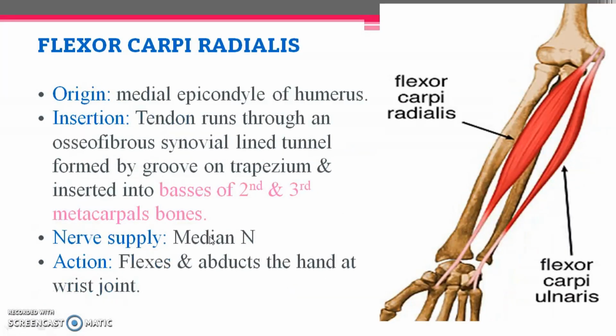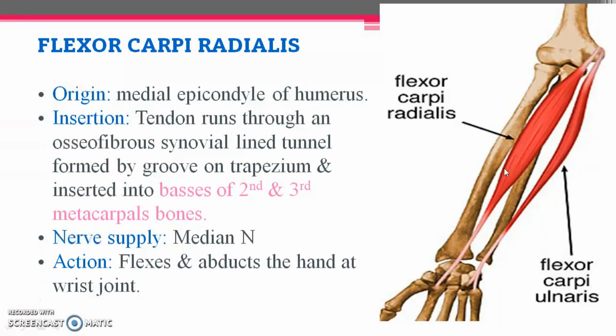Now going to the second muscle, that is flexor carpi radialis. This is the second muscle of the anterior compartment in the superficial layer. So origin of this muscle is from medial epicondyle of humerus. Here you can make out this is radialis muscle. It is taking origin from medial epicondyle and inserted into, and if you make out, the name itself indicates carpi, so it is crossing the carpal bones. After crossing the carpal bones, it is getting inserted into the base of the second and third metacarpal bones.